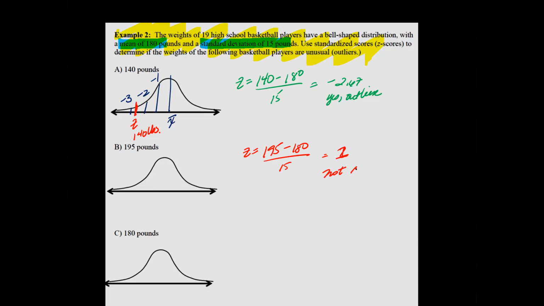This is not an outlier because in order to be an outlier, it has to be a positive 2 or -2, higher or lower than that. So then if I were to visually draw this, my mean is right there in the center. And since my z-score is going to be at 1, perfectly at 1, this is where my z is. And then my pound is going to be at 195 pounds, which is exactly 1 standard deviation above the mean.